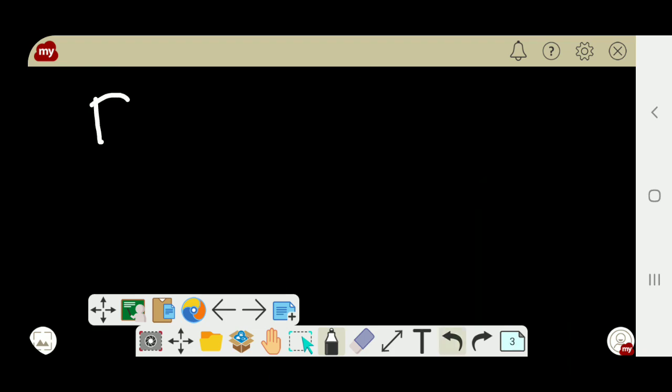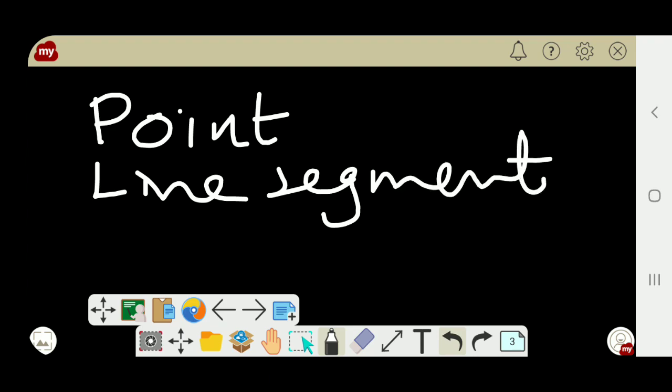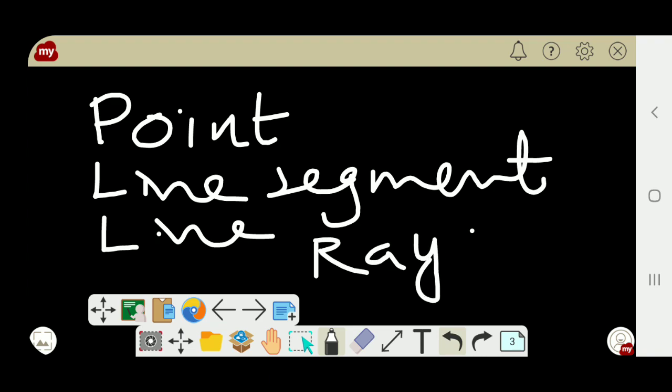First you have studied point. Next you studied line segment. Next line. Next, what did you study? Rays. Isn't it? So you have studied 4 concepts now. What is a point? Next line segment, then line, then rays. Plural of ray is rays. Okay. So in the case of lines, there are two types of lines.